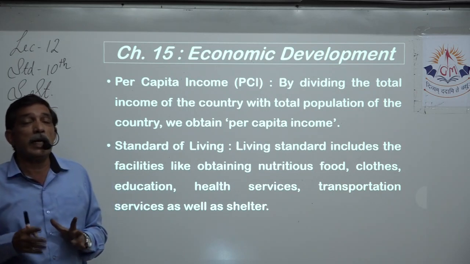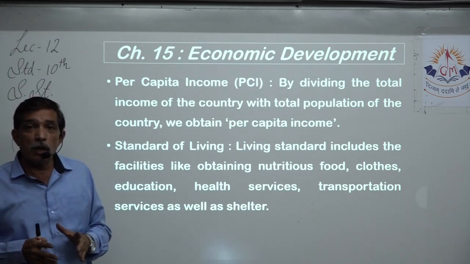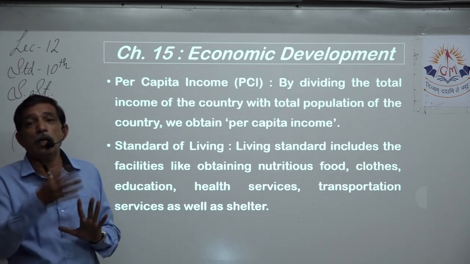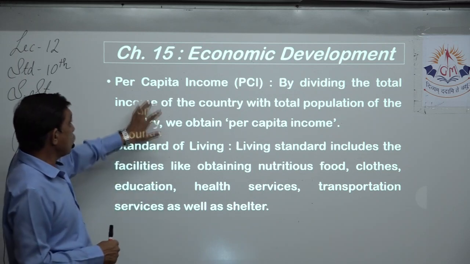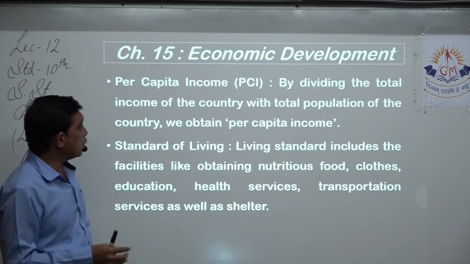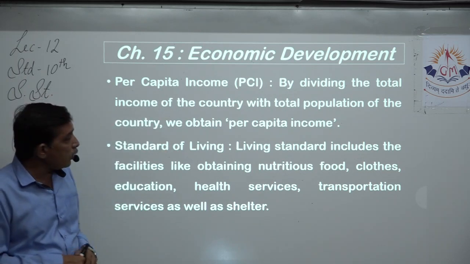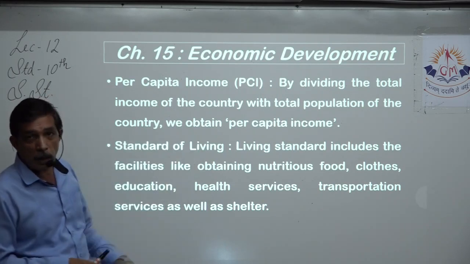So these are the criteria by which we come to know whether a country is developing or not. Per capita income is obtained by dividing the total income of the country with the total population of the country.